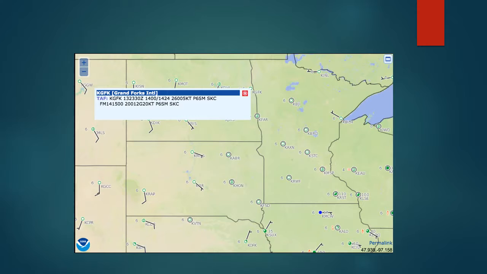This is the image of TAF of Grand Forks, and there's 5 knots of wind from 260 degrees, and the visibility is higher than 6 statute miles, and skies are clear. And after 15 July, there's wind 12 gusting 20 knots at 200 degrees, and the visibility is higher than 6 statute miles, and skies are clear.